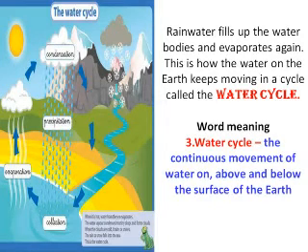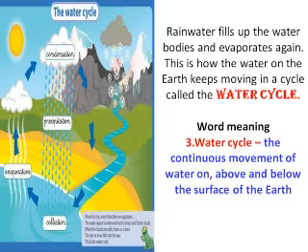Rainwater fills up the water bodies and evaporates again. This is how the water on the earth keeps moving in a cycle called the water cycle. So children, once it rains, what does it do? It fills up the water bodies again. Yes, it fills up the rivers, the lakes, the seas, the ponds, everything. Then what happens? Again the process of evaporation starts.